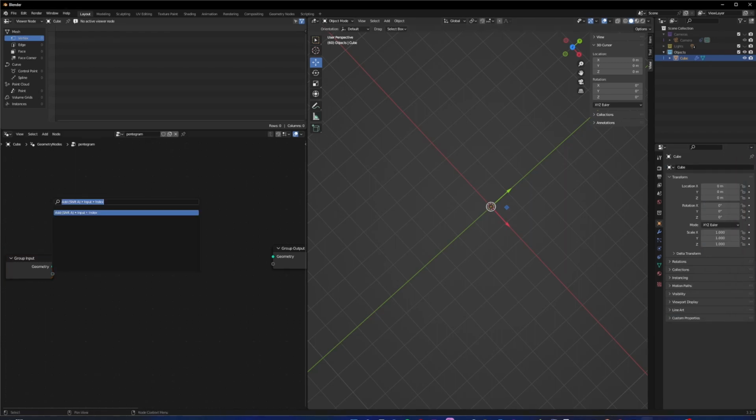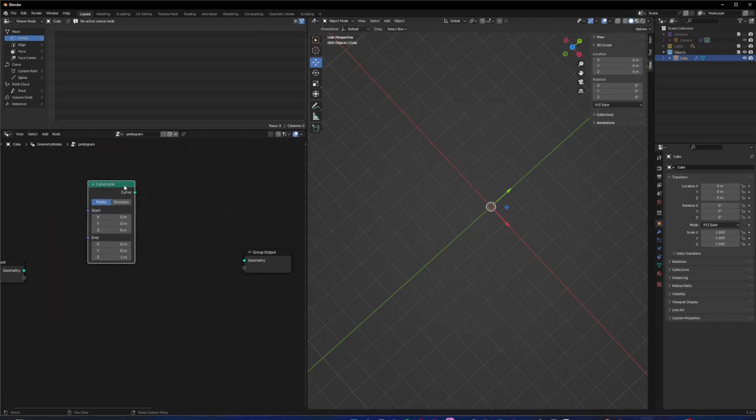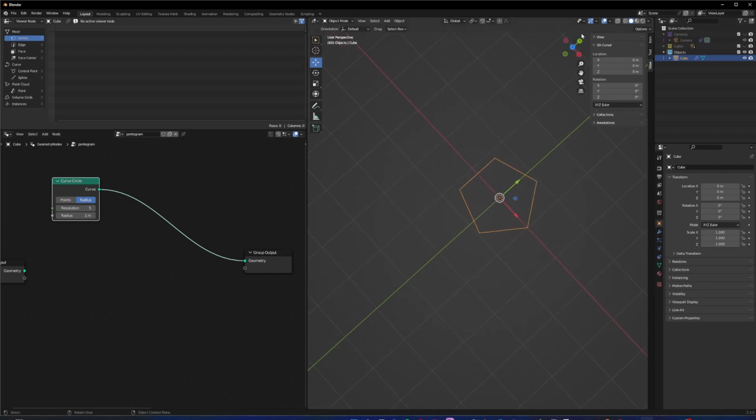Here we go. System, curve line. Curve line. We're actually going to make a curve circle, sorry. Let's make a curve circle. We're going to give it 5 points, because that's how many points a pentagon has. And just so you can see what this looks like, this is what it looks like.